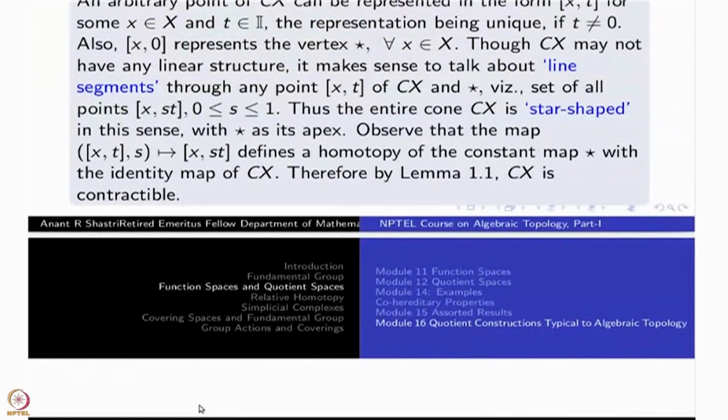Suppose you take just a 2-point space, a discrete space. What is the cone over it? It will be just a union of two lines at one single point. Because 2 points cross I is a disjoint union of two copies of I, but at 0, both the points will be identified. So it will be again a line. All right? So that is contractible. X here with 2 points was not even connected.